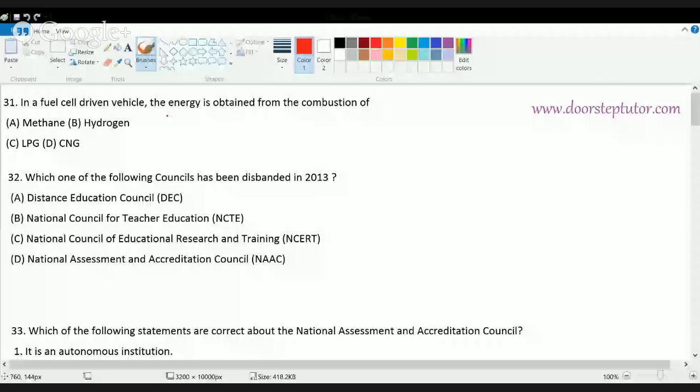The first question asks about the energy obtained from the combustion of which element would be used in fuel cell driven vehicles. Before we answer this question, let's make clear that this time there were two questions asked on internal combustion engines or on the basics of science. The last question we discussed in the previous class, and this is the next question that has been covered.